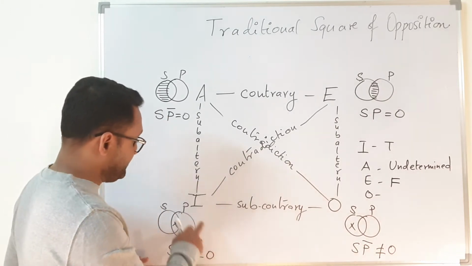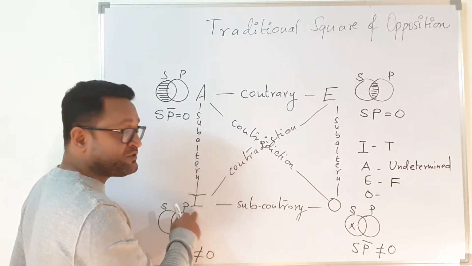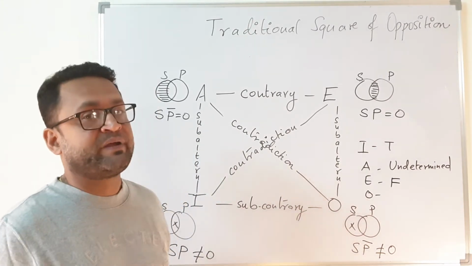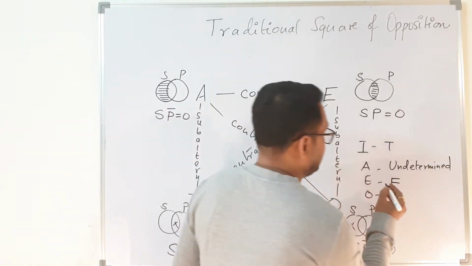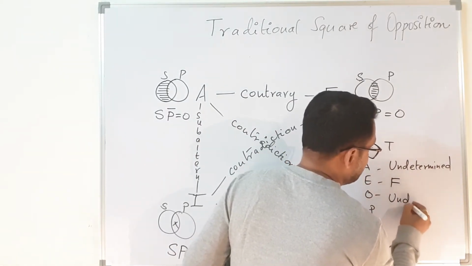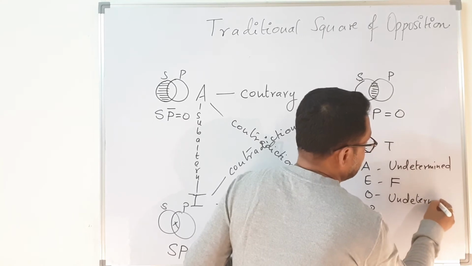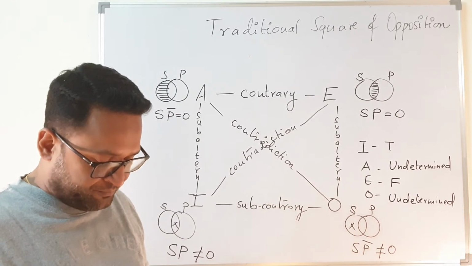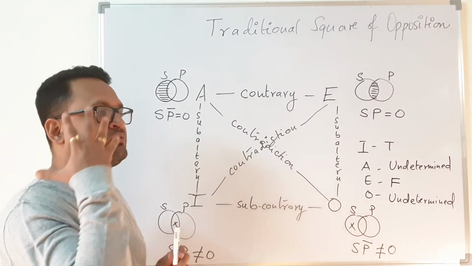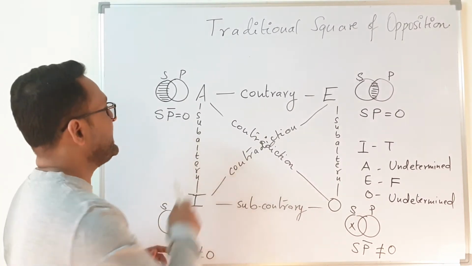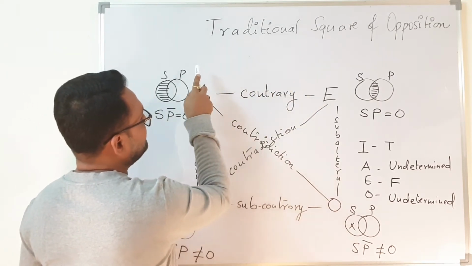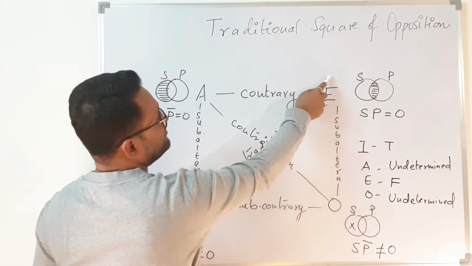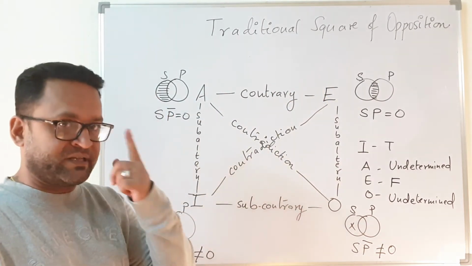But if you know that this value is true, what is going to be the value of A? Again, you do not know. You cannot determine. So in case of O also, it is going to come as undetermined. This is something I wanted to bring to your notice: when I say they cannot be true together, it means that if this value is true, then definitely this has to be false. But if this is false, then what is going to be the value of this? You cannot say.